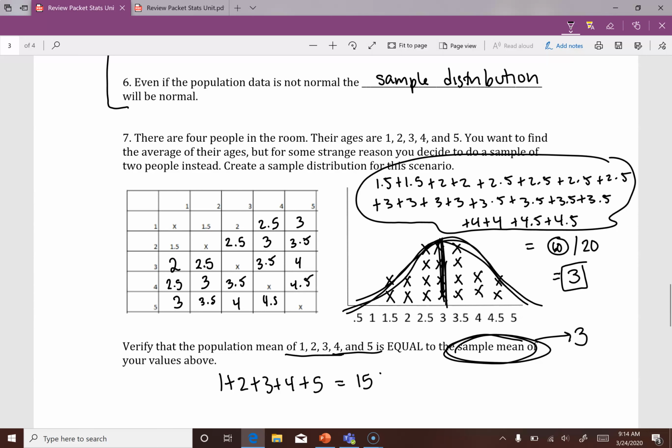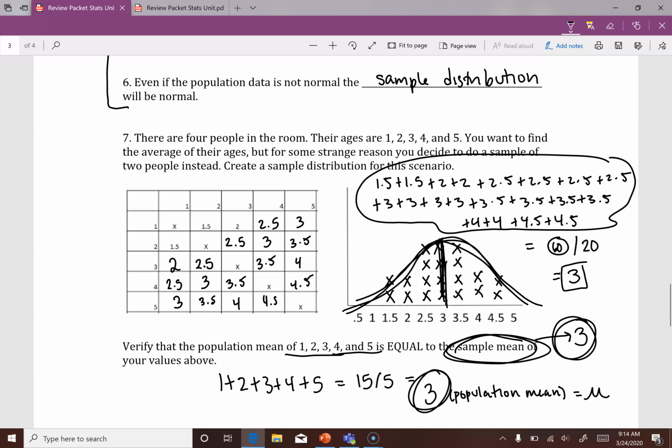I'm going to divide that by 5 because we've got 5 people, and that gives me a population mean of 3. Okay, that's my population mean. Use that symbol mu to talk about it. Okay, so we've got 3 for the sample mean and 3 for the population mean. So they are exactly the same.